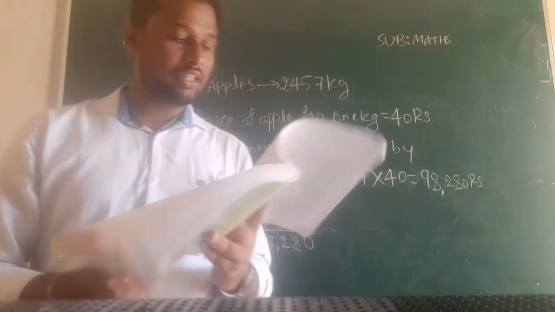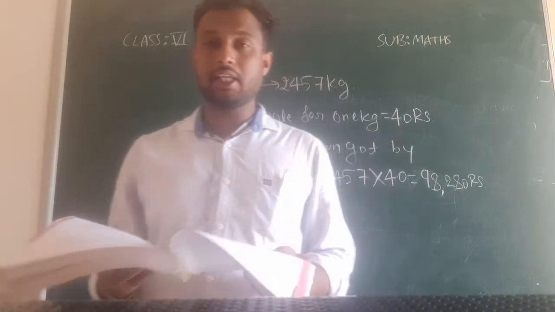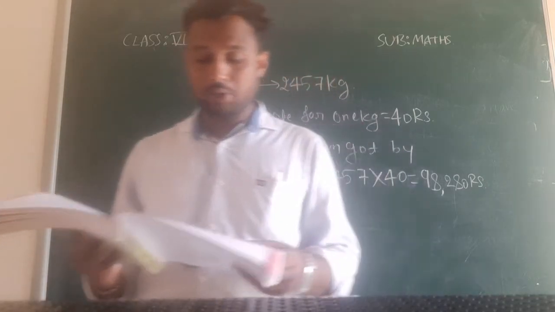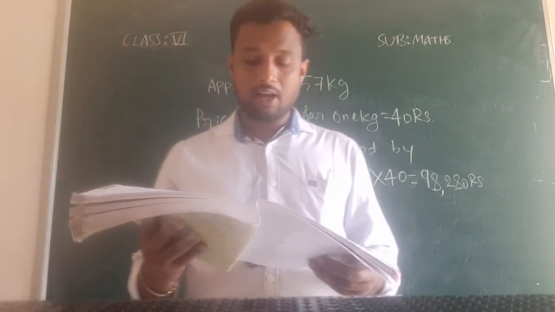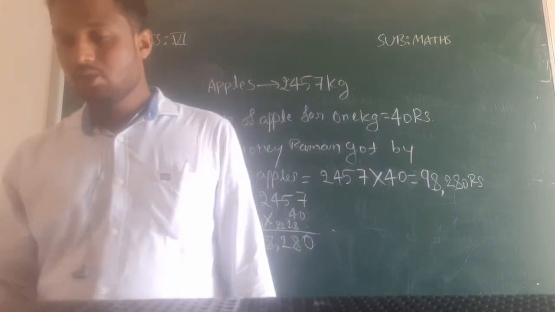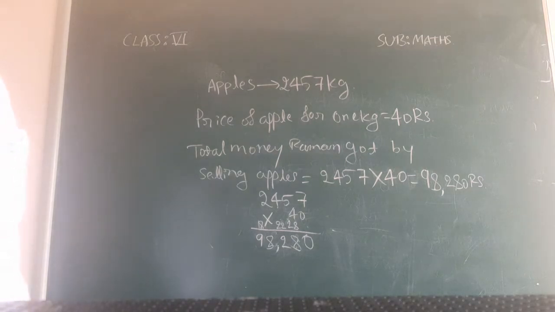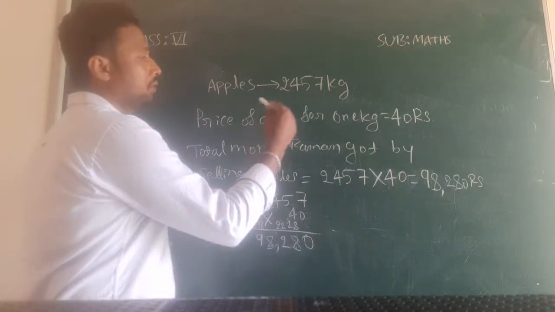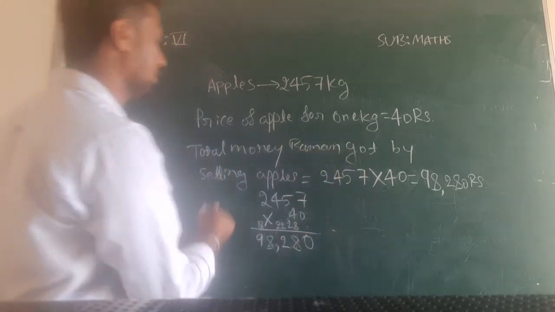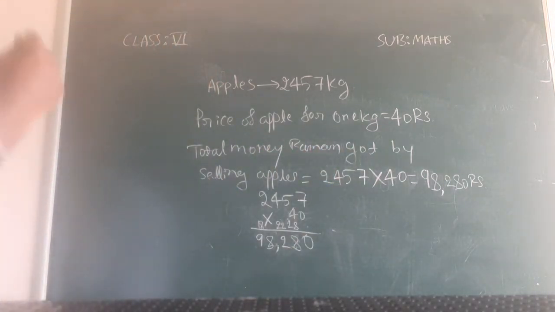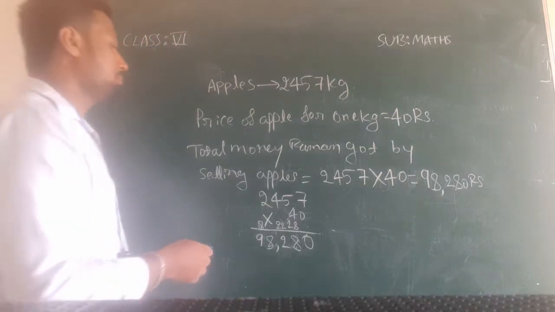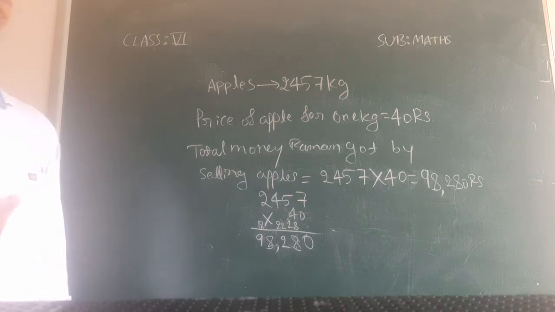Okay, so now next, here in question C, what they have given means, can you find the total money Raman got by selling apples and oranges together? Just now they asked the total money Raman got by selling apples, but now they are asking the total money got by Raman by selling apples and oranges both.